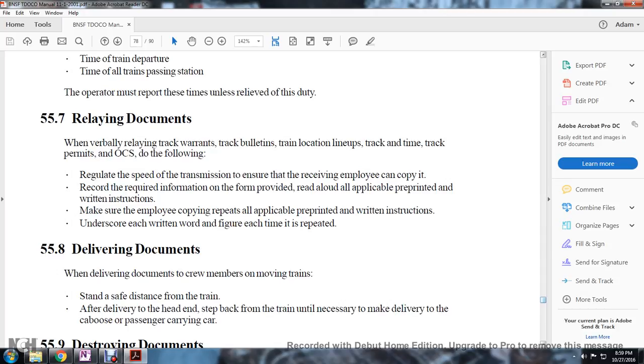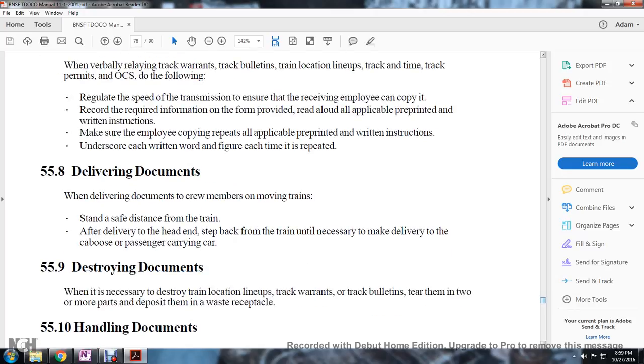Relaying documents, verbal relay. Track warrants, track bulletins, track location, lineups, track times, and performance of the occupational control system: do the following. Regulate the speed of transmission to ensure the receiving employee can copy. Record the required information on the form. Read aloud all applicable pre-printed written instructions. Make sure the employee copying repeats all the applicable pre-printed written instructions. Underscore each of the written items for each of the times repeated.